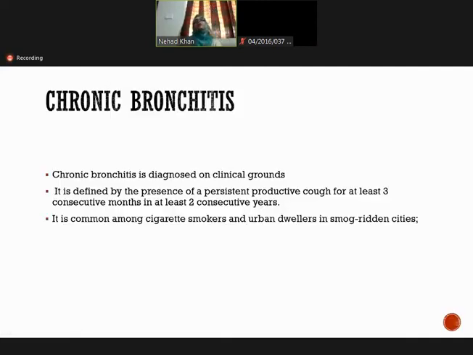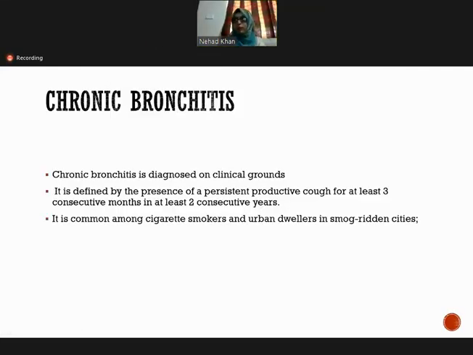Now, up till now, we have discussed the emphysema. I think it is a bit clear to all of you what is emphysema, and now I'm going to the next topic. That is the chronic bronchitis. So, chronic bronchitis is the second type of chronic obstructive lung disease. There are 4 chronic obstructive lung diseases. The first was the emphysema, and the second is the chronic bronchitis. And now I am going to talk about the chronic bronchitis.